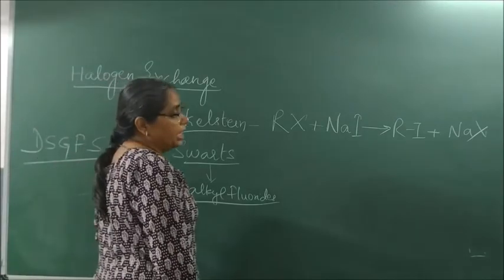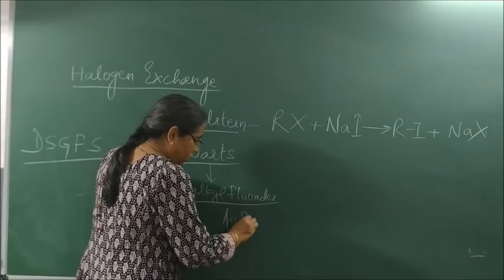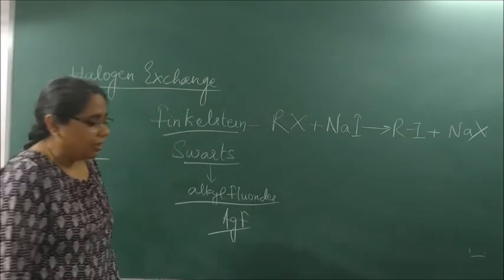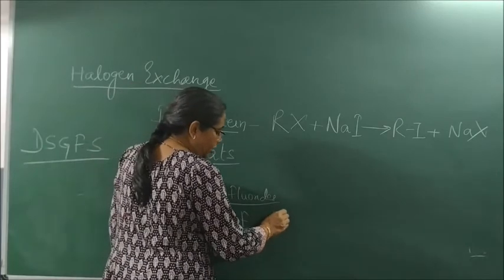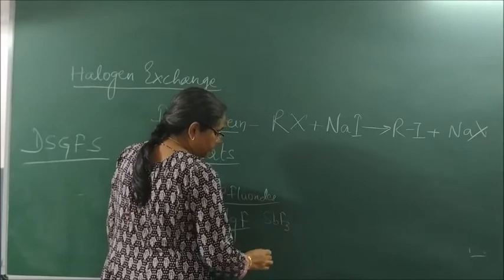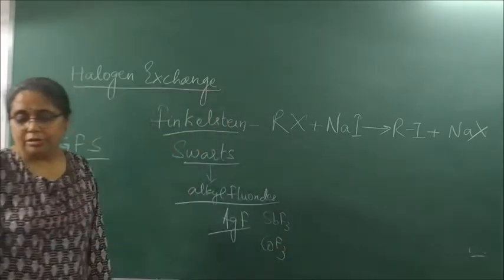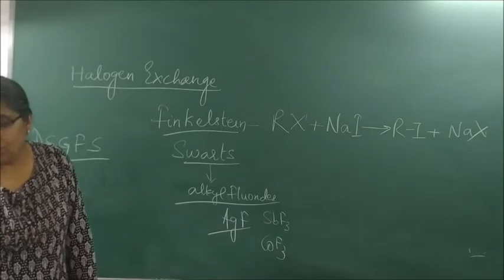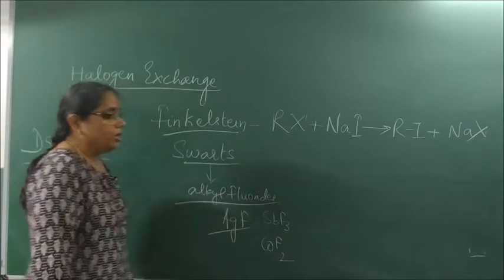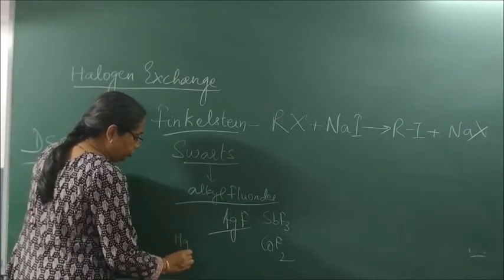In presence of metallic fluorides such as AgF, silver fluoride, SbF3, antimony fluoride, CoF3, cobalt fluoride, CoF2, cobalt in plus 2 oxidation state, and Hg2F2.